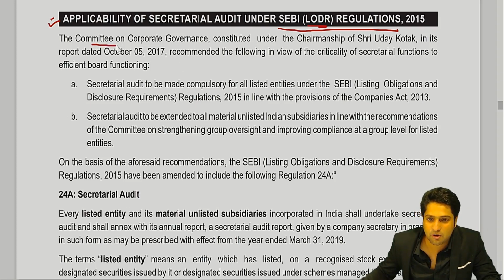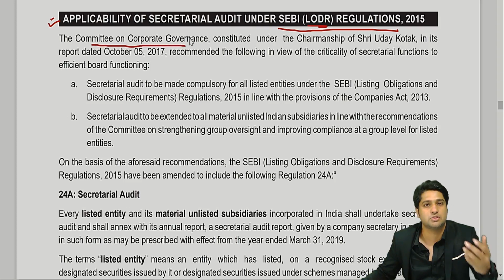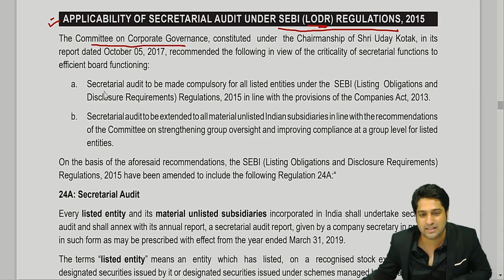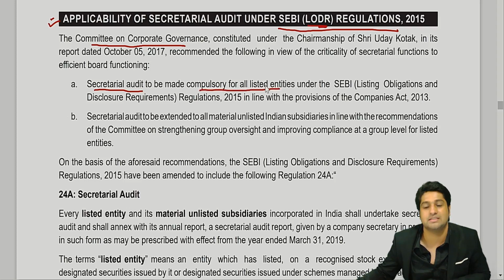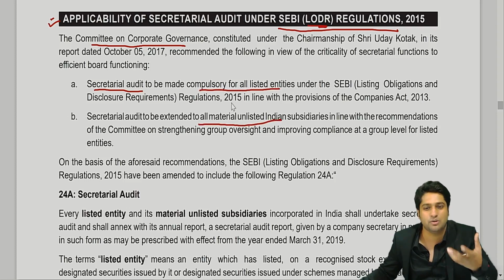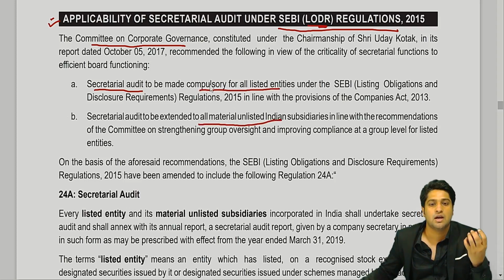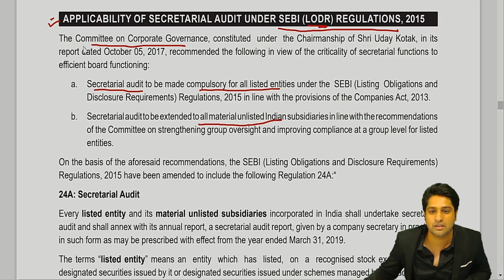Now this Committee on Corporate Governance was constituted, which was studying the applicability of secretarial audit and making it compulsory for all listed companies and certain other companies also, that is all your materially unlisted companies, which I will tell you what it is. So I'm just telling you that there was a Committee on Corporate Governance. Till here it is clear?